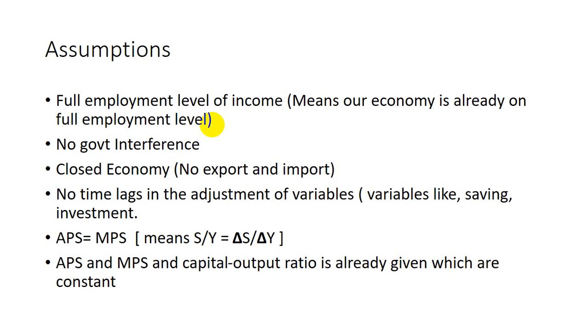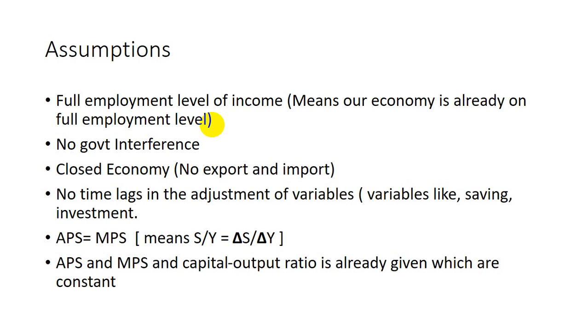Okay, the fifth assumption they have made is that APS, the average propensity to save, is equal to MPS, the marginal propensity to save. That means S over Y, which is saving divided by income, is equal to delta S divided by delta Y. So according to them, APS and MPS are equal. Next, the sixth assumption: APS, MPS, and the capital output ratio are already given, and they are also constant. So these are the assumptions of the Harrod model.